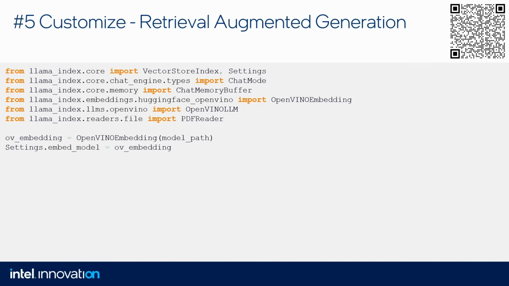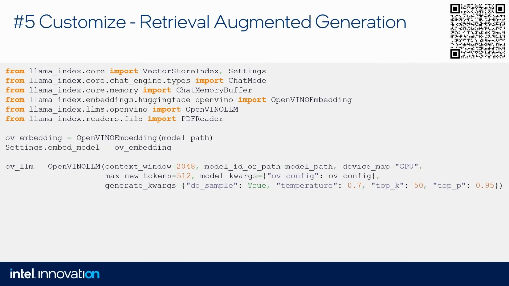We specify that we will use it for our pipeline. Then we also create an OpenVINO large language model. It's very similar to the model we created using Optimum Intel. So Llama Index uses Optimum Intel under the hood. This is just a wrapper in a new framework, because we would like to have a RAG pipeline.